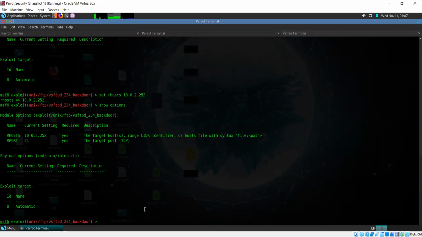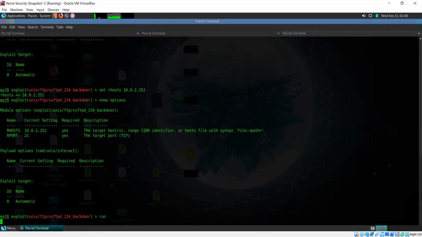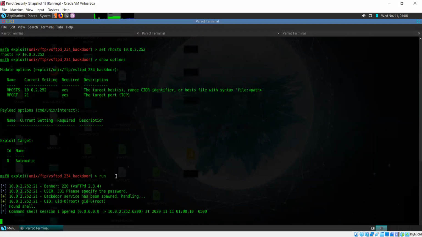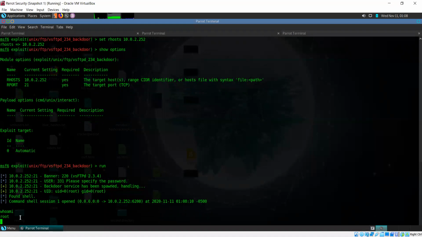Actually, we can just directly run. We don't need to do this, but it's better to do so before you run an exploit. So now I'll run. I can type exploit as well, run or exploit, either you can type. It's also giving you some details about the process. Backdoor service has been spawned with the user ID of root, found shell, and a shell has been opened for us. So I now have a root shell on the Metasploitable system.